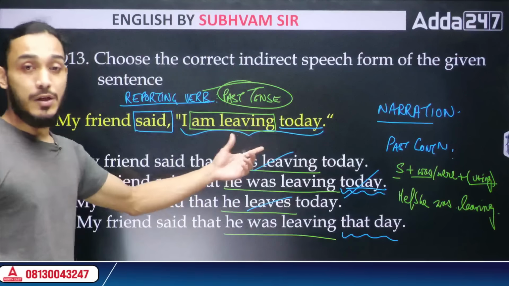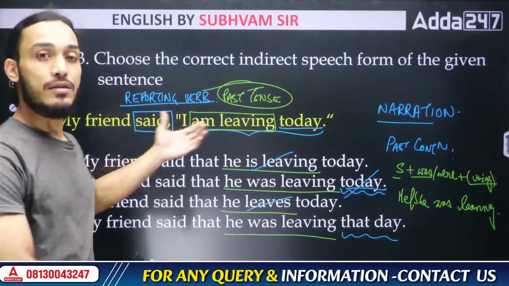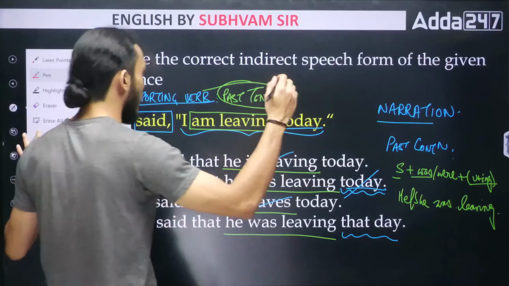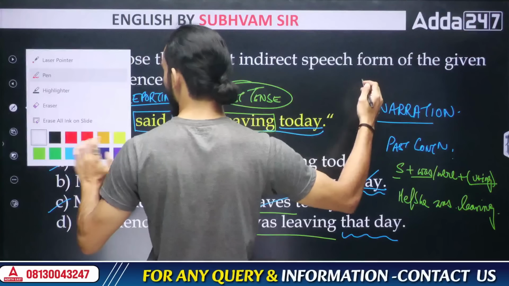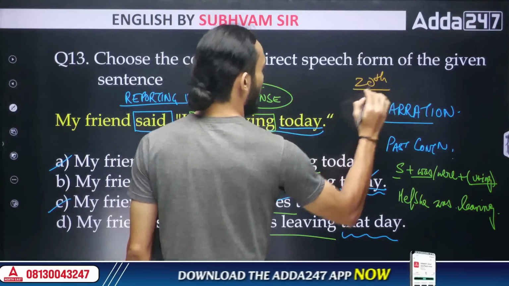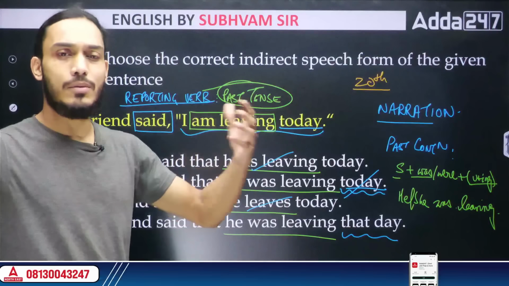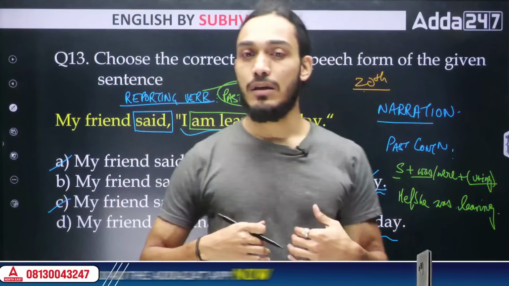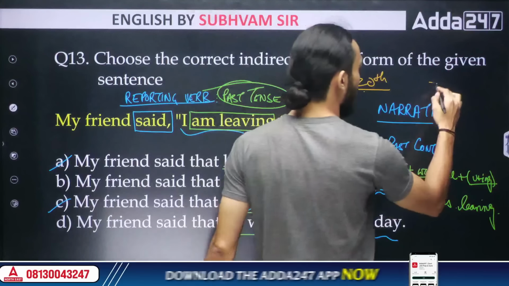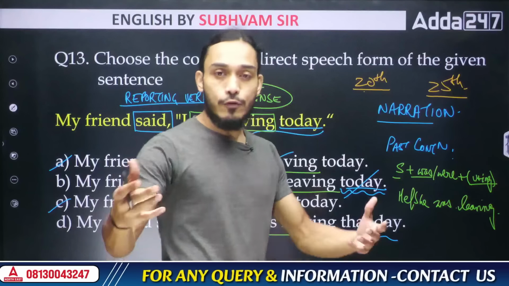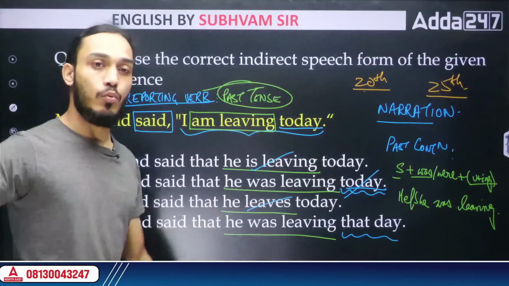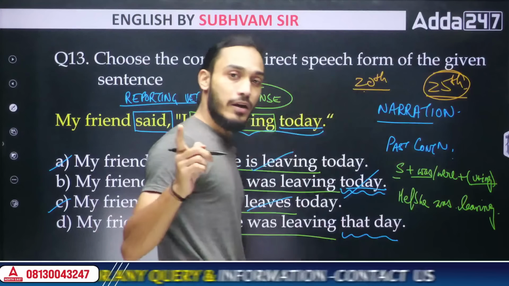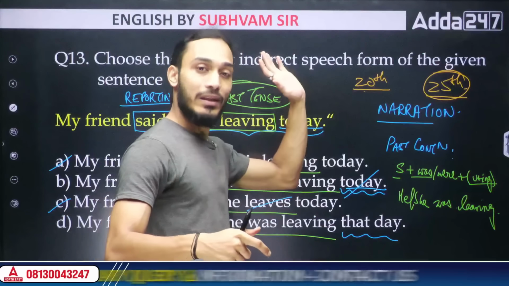Why? Because in direct speech, the original person, that friend of yours, said, I'm leaving today. Maybe that person said that to you on, say for example, the 20th of this month. All right. Maybe on 20th, your friend said, hey, I'm leaving today. That means the person is leaving on 20th. Now maybe you are reporting this to me on, say for example, the 25th of the month. And if you say, my friend said that he was leaving today, then I will understand that your friend is leaving on 25th. Is that information correct? No, because your friend already left on 20th, right?